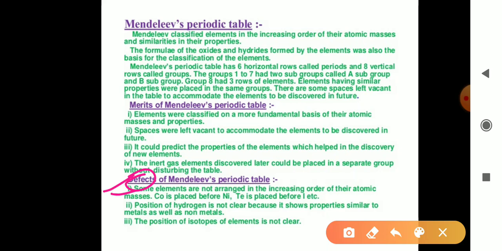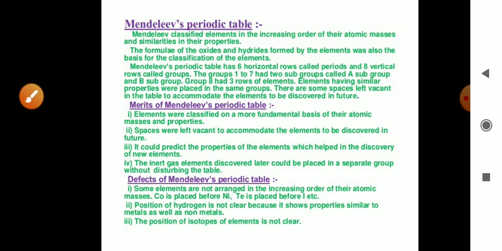So this is the first limitation. Here we can see Mendeleev's periodic law: the elements are arranged in the increasing order of their atomic masses. That is, the element having smaller atomic mass comes first and the one with greater atomic mass is the next element. But this increasing order is not seen in some places. The example given is cobalt and nickel. Cobalt is placed before nickel and tellurium is placed before iodine.